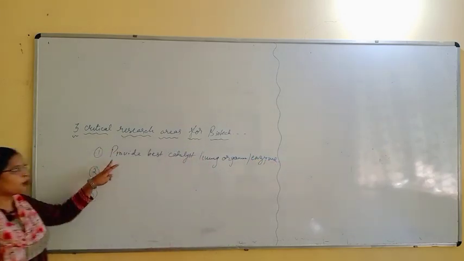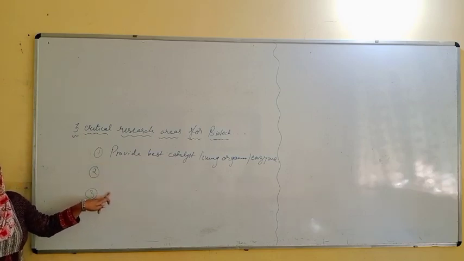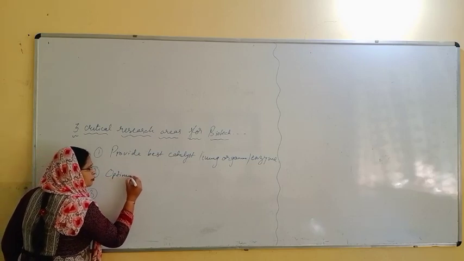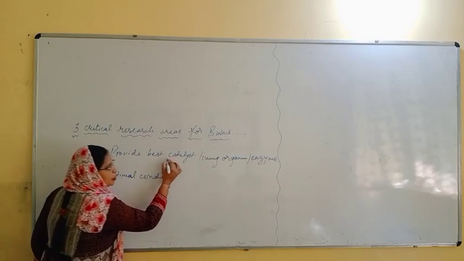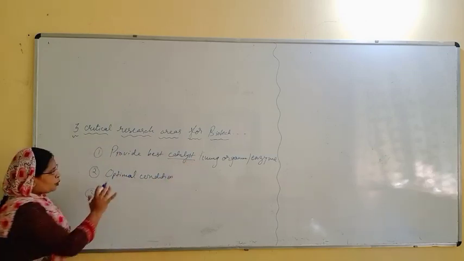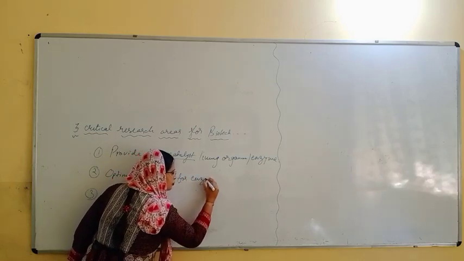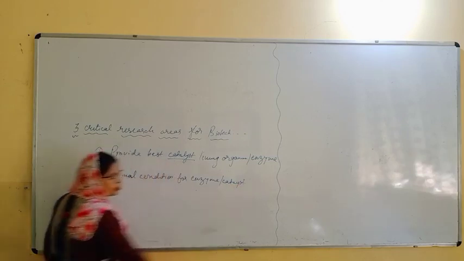So the first thing we require is to provide the best catalyst. The second thing is the optimal condition in which this particular catalyst works, so optimal condition for the enzyme or the selected catalyst.